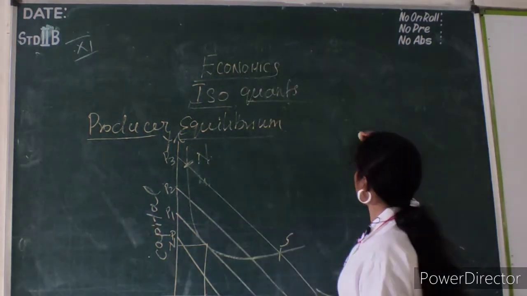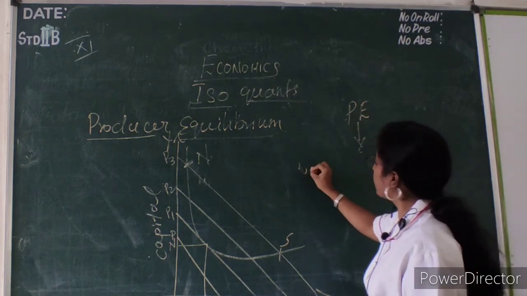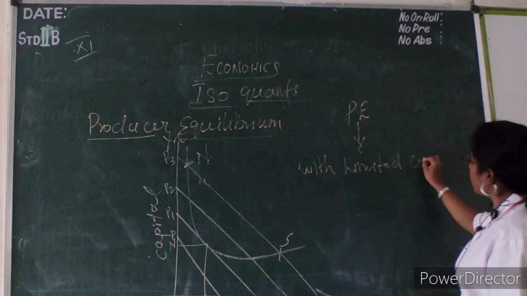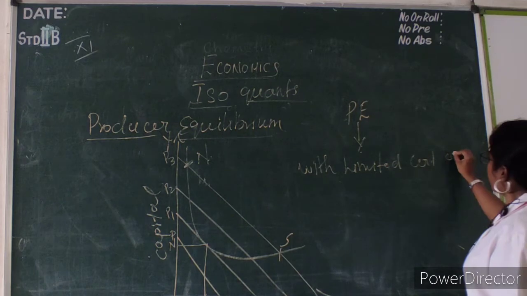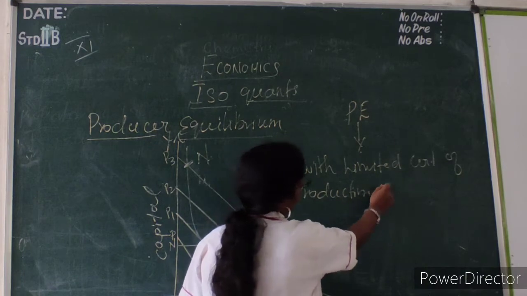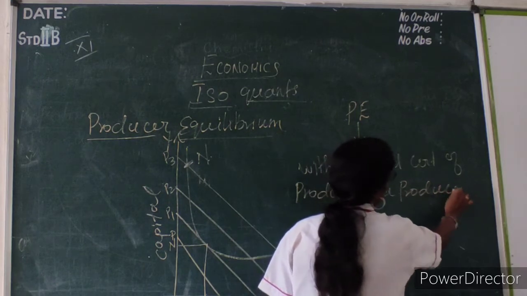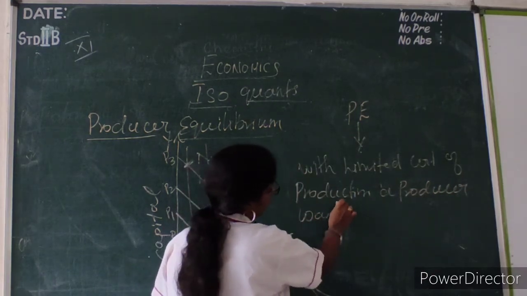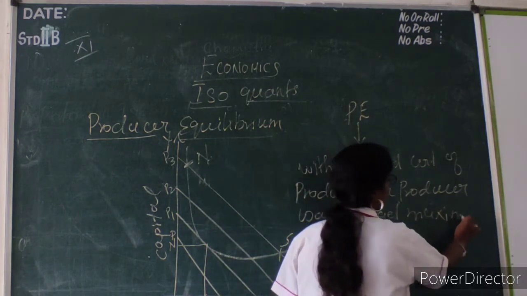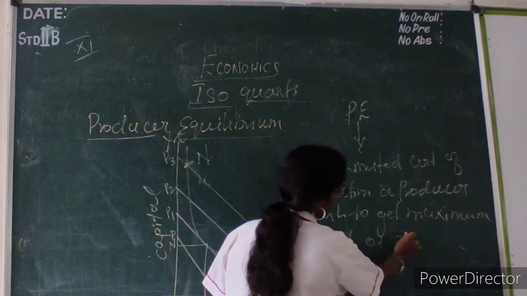See, generally, producer equilibrium means what? Producer equilibrium means, with limited cost of production, a producer wants to get a maximum level of output.